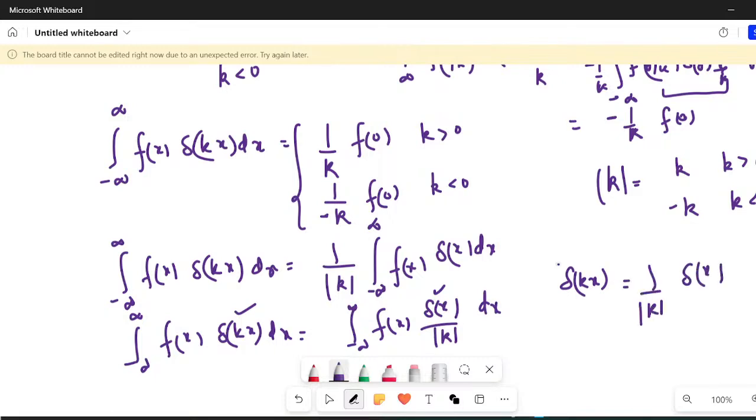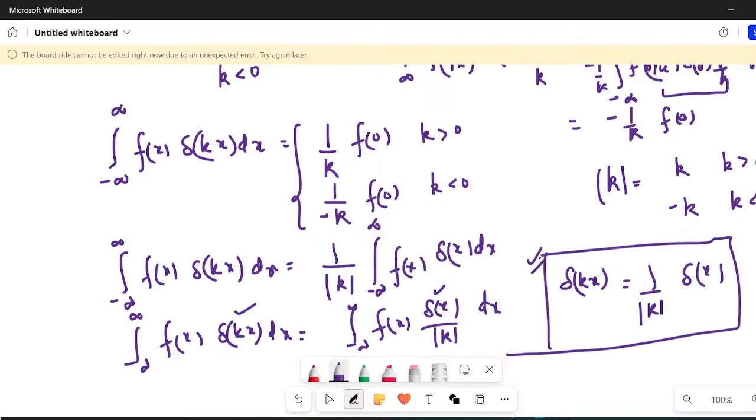So this is at times referred to as the scaling property. The first property that I taught you is usually called the filtering property. I hope it is clear. Please let me know if there is a problem anywhere.